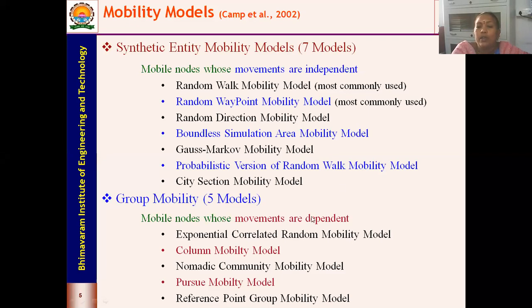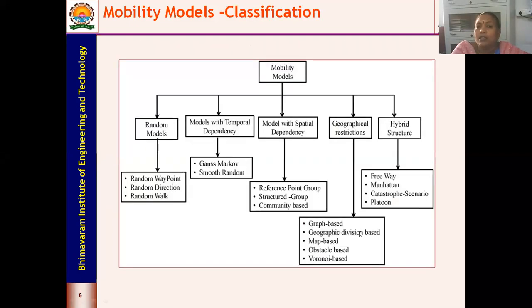So next we'll go into the random walk mobility model. Again, I've given the entire classification. I said the mobility models have 5 categories. One is random models, then models with temporal dependency, as shown in the previous slides, models with spatial dependency, geographical restrictions, and hybrid structure. Under random models, we'll be studying random waypoint, random direction, and random walk models. And under temporal dependency, we'll be seeing Gauss-Markov and smooth random.